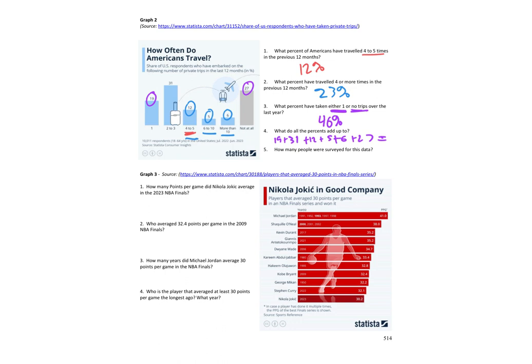73, 100. Oh, that should make sense, right? If everyone's picking one of these choices, the percent should add up to 100. How many people were surveyed? Wait, how are we supposed to know that? Well, we got to read the fine print. Check it out down here. 10,011 respondents. So how many people were surveyed? 10,011.